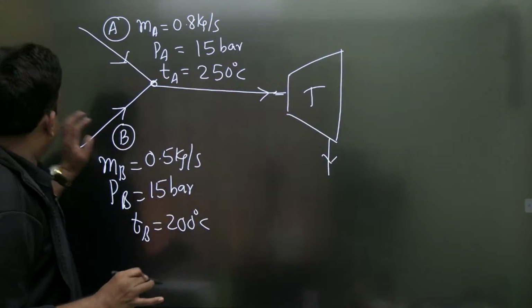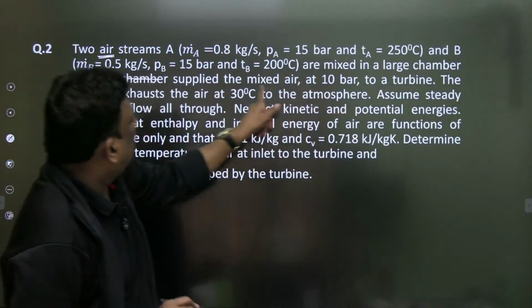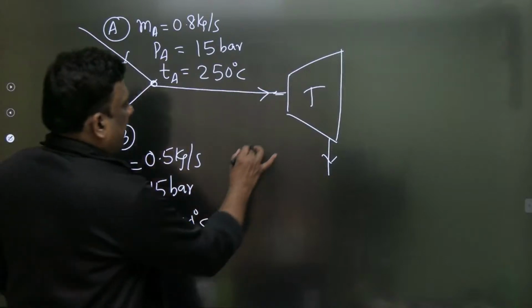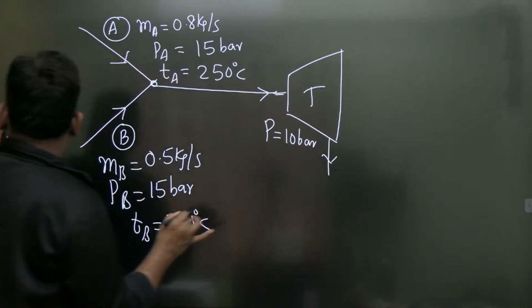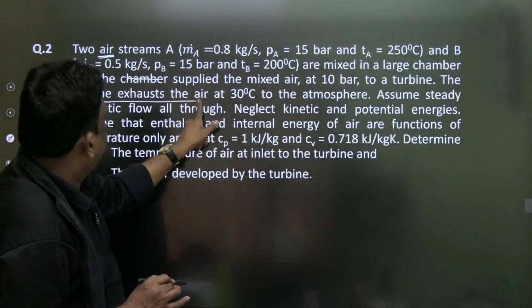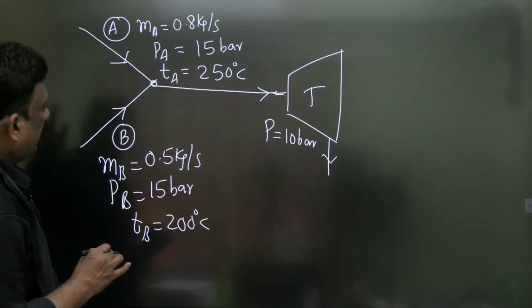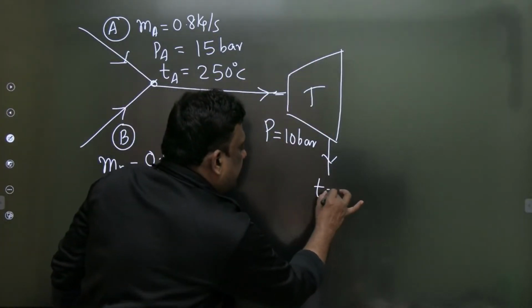Let me check. So he has given something. The mixed air is entering the turbine at 10 bar. Okay, it is supplied and the pressure here is given as 10 bar. What else is given? 10 bar to the turbine. The turbine exhausts the air at 30 degrees centigrade. Means from the turbine it is exhausted. At what temperature is it leaving?